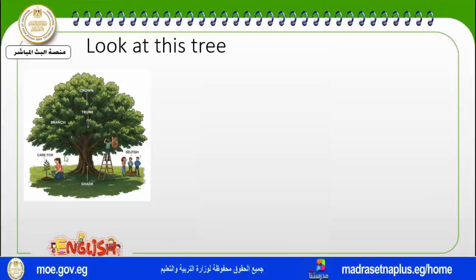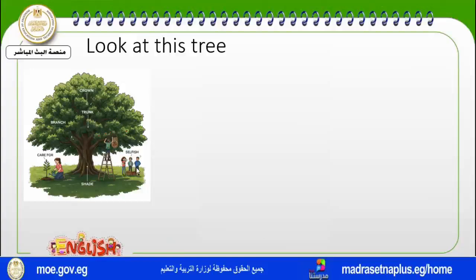Sit under the shade, like this girl. This girl is sitting in the shade under the branches of the tree. She is caring for a small plant. She is helping it grow. She is caring for it. This girl is kind. But not all the boys here are kind. There is another boy on the ladder who is very kind because he picks the fruit.